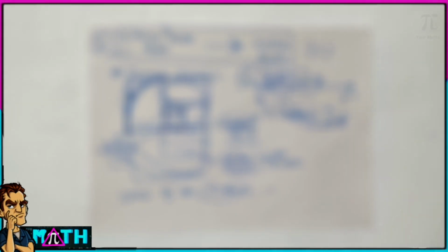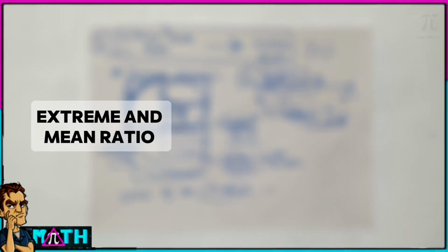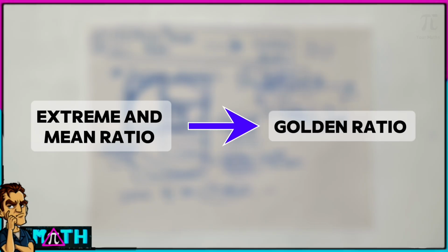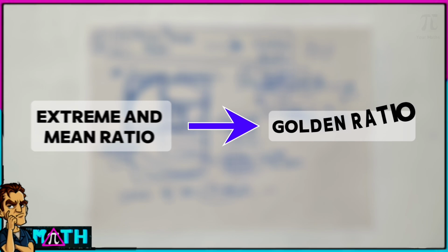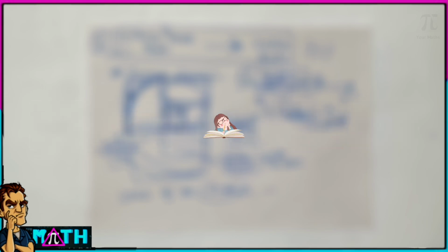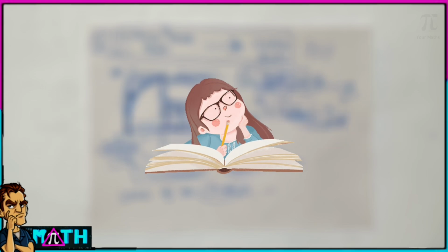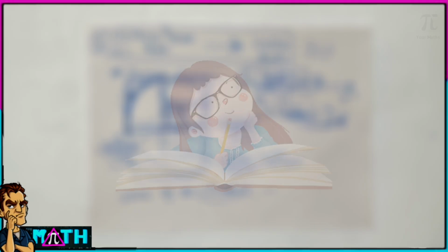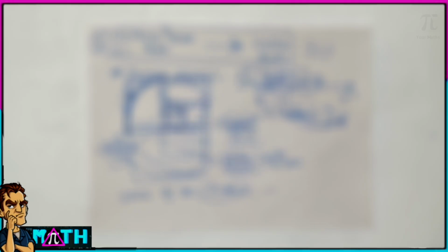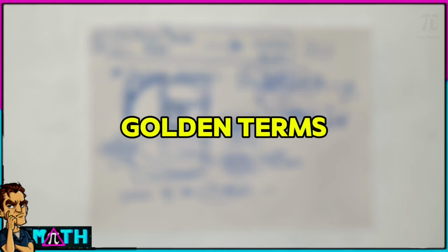So I hope now you know why the extreme and mean ratio became the golden ratio. This is on the basis of some real specialities, and some misleading, baseless claims. But we are maths enthusiasts, so we will focus on the specialities only. Moreover, the real specialities are what we talked about at the start of the video. So now let's learn some golden terms.